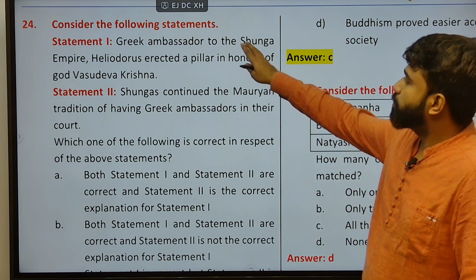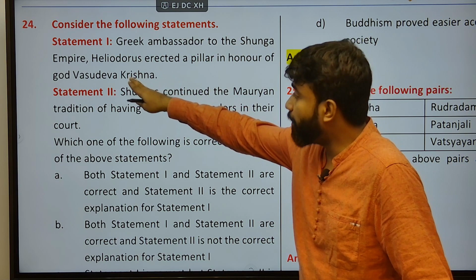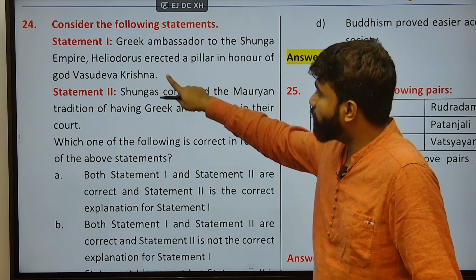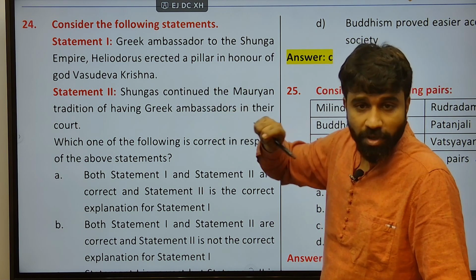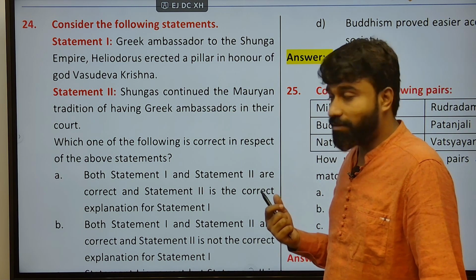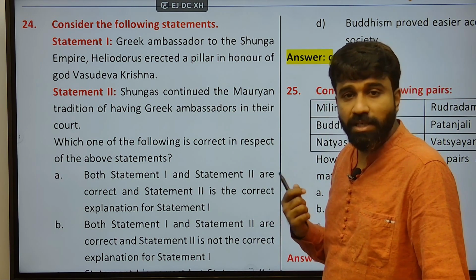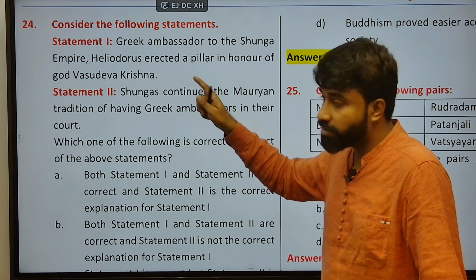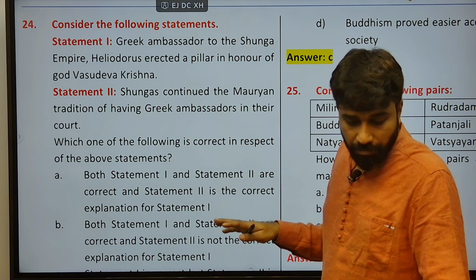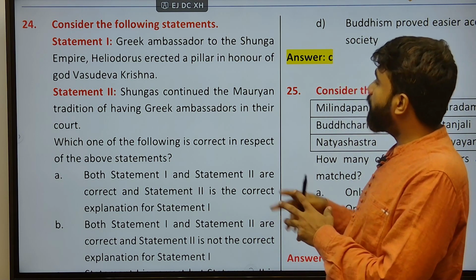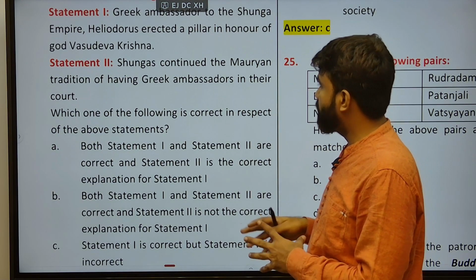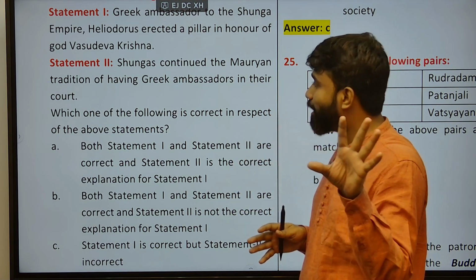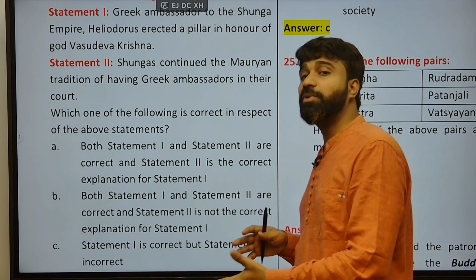Here, the Greek ambassador to the Shunga empire, Heliodorus, erected a pillar in honor of the god Vasudeva Krishna. Heliodorus also called himself Bhagavat, a lay disciple or follower of Vasudeva Krishna, and that was a true statement. Next, the Shungas continued the Mauryan tradition of having Greek ambassadors in their court.